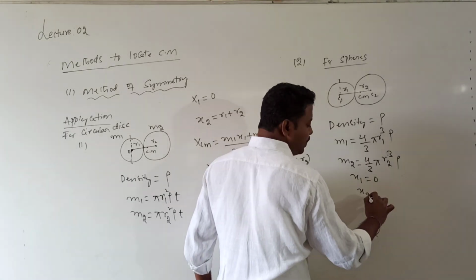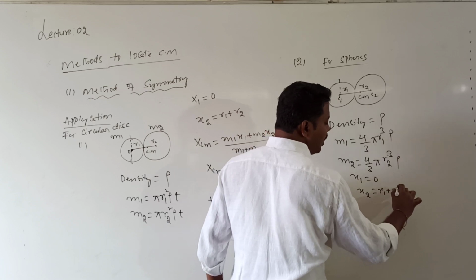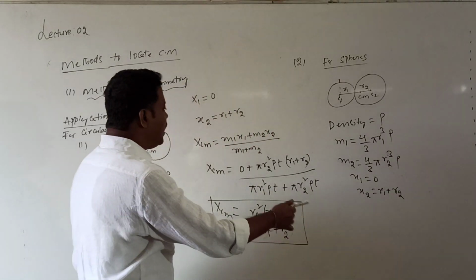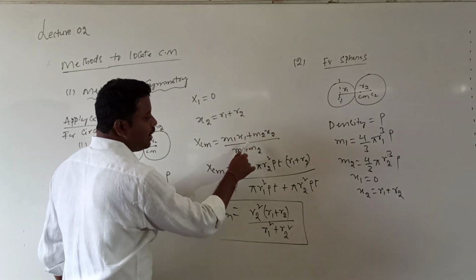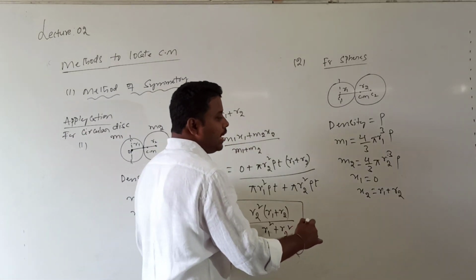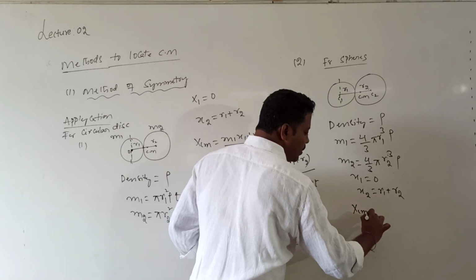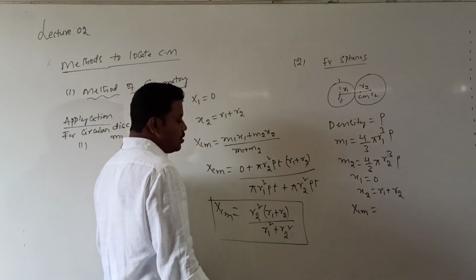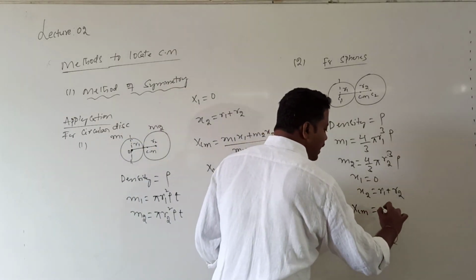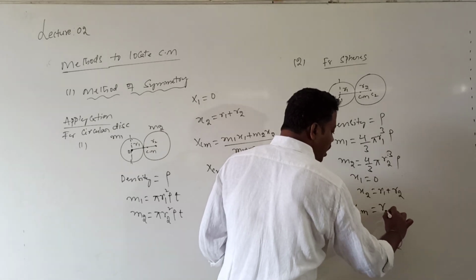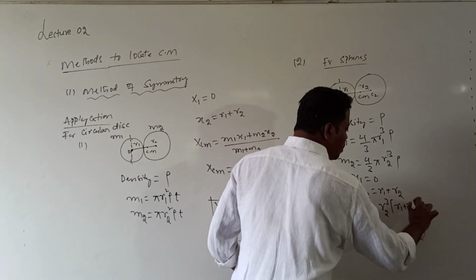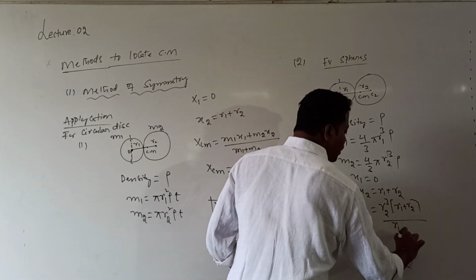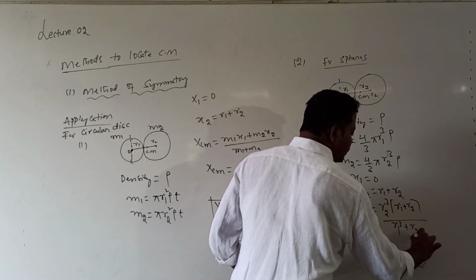x1. The second sphere's distance is given by r1 plus r2. Substituting these values in the formula, xcm is equal to (m1 x1 plus m2 x2) divided by (m1 plus m2). After total simplification, I get the answer, which is xcm equal to r2 cube into (r1 plus r2) divided by (r1 cube plus r2 cube).